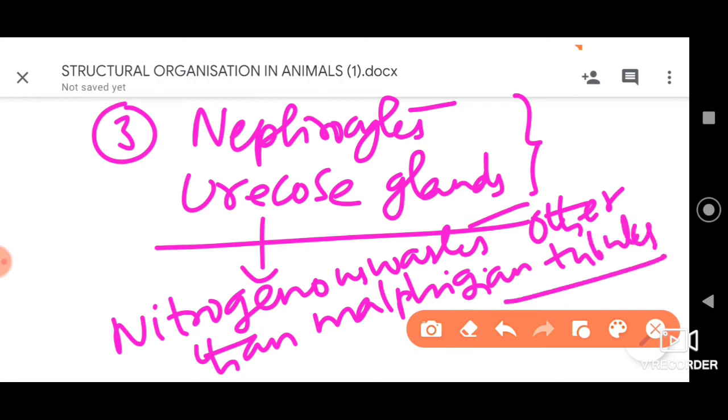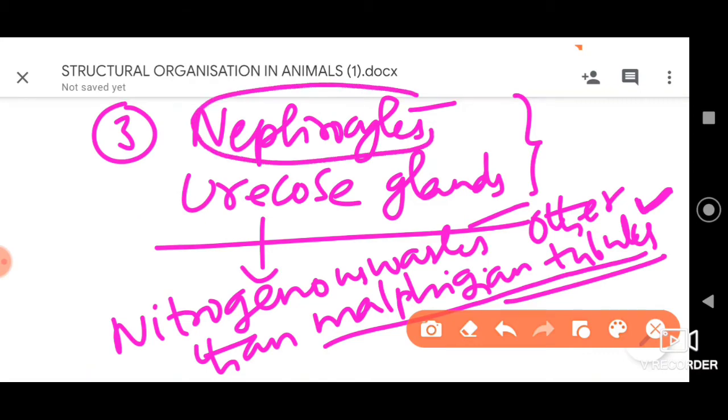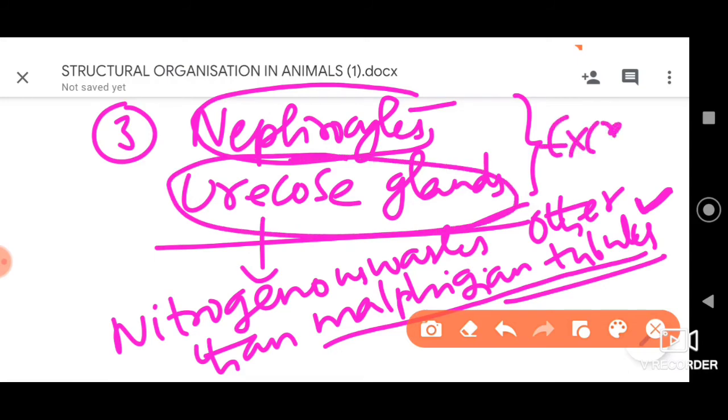So I have talked about the Malpighian tubules. Between the junction of midgut and the hindgut it is present, and it is a major structure, 100 to 150 yellow filamentous structures called Malpighian tubules help in excretion of nitrogenous waste. That's a major structure. But other than that, even the nephrocytes as well as the uricose glands help in excretion. So option 3 is also correct then.